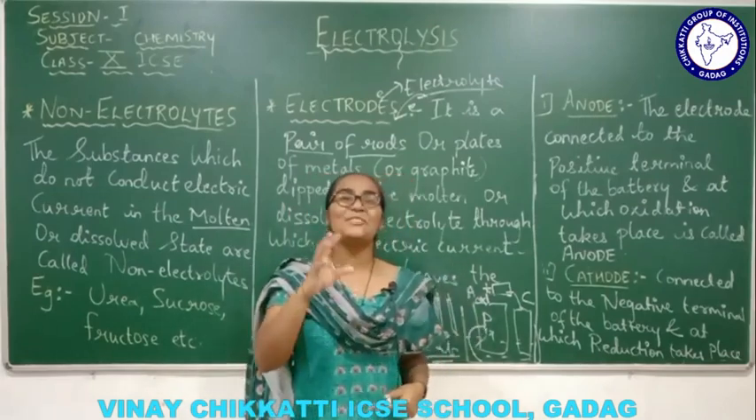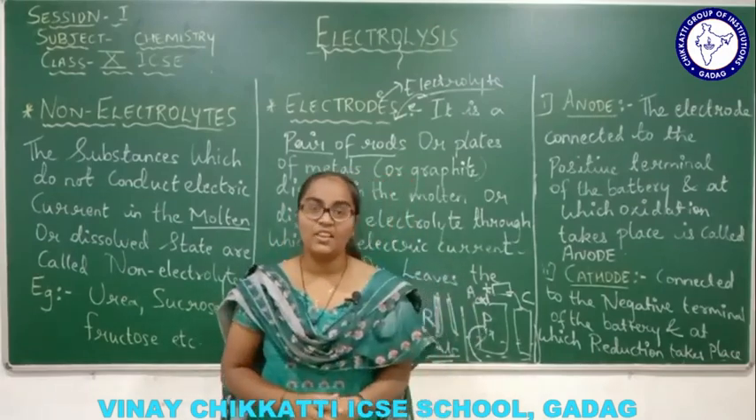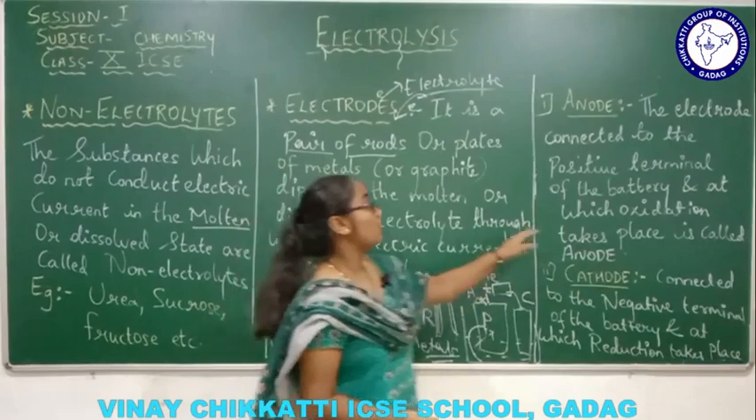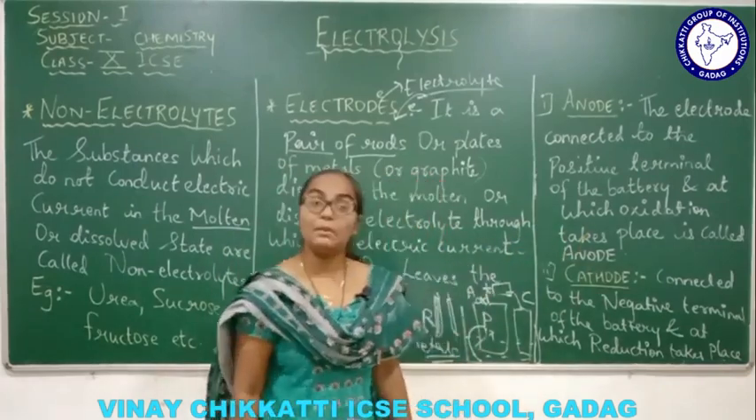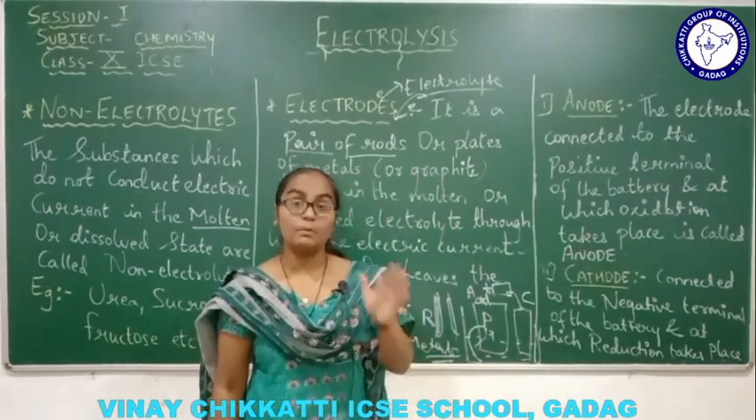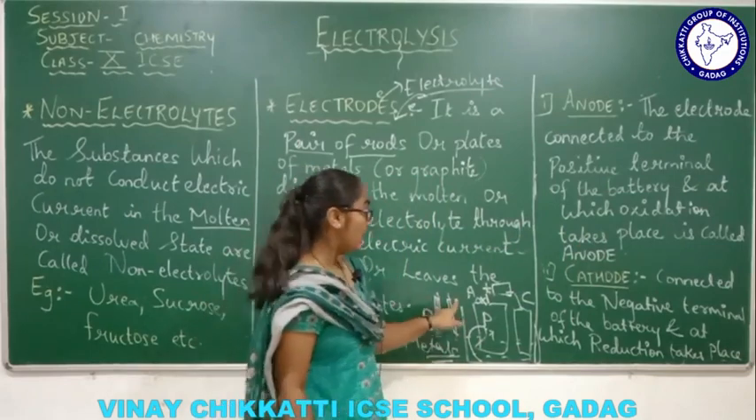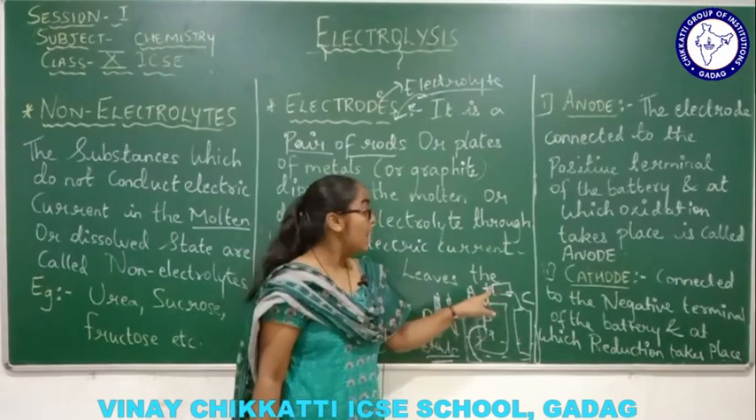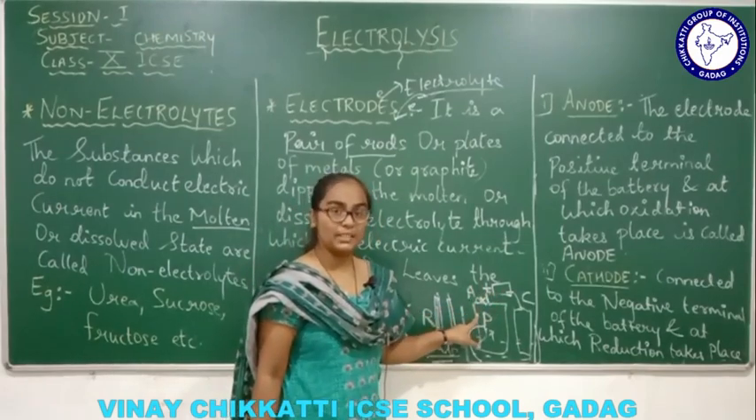Oxidation is a process of loss of electron, right? So which will take place at the anode. I repeat once again, anode is the first type of electrode, wherein it will be connected to the positive terminal of the battery, at which the oxidation process will take place.